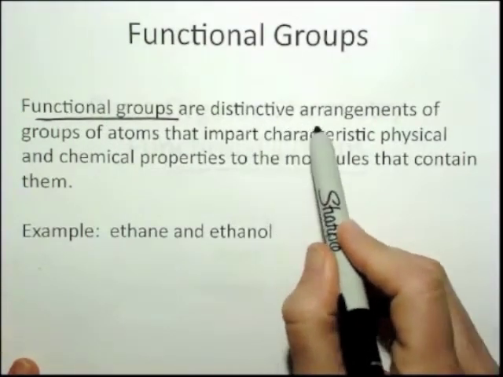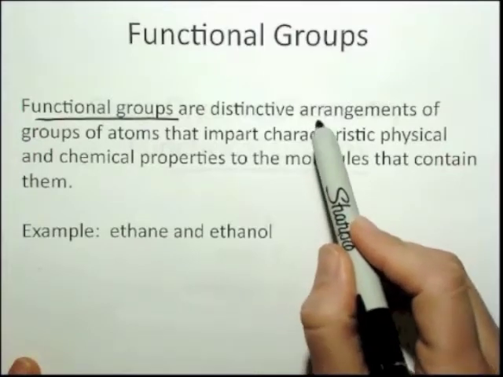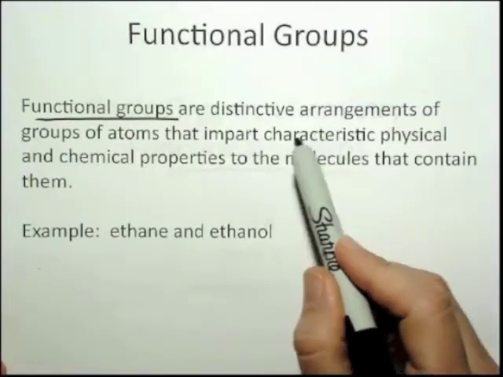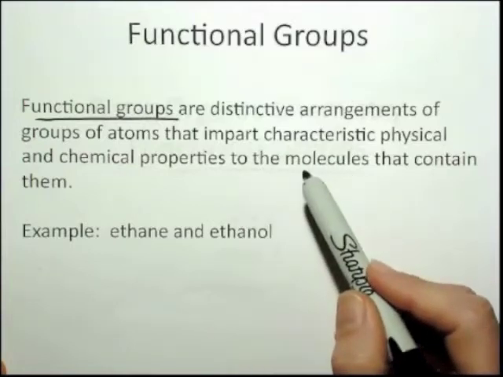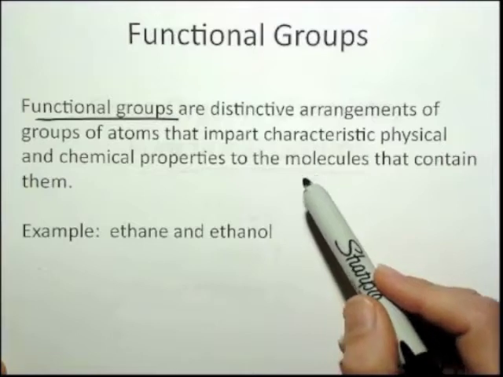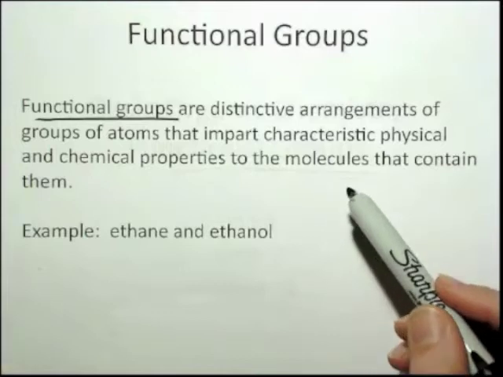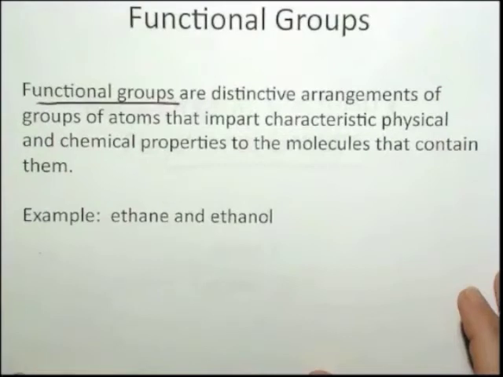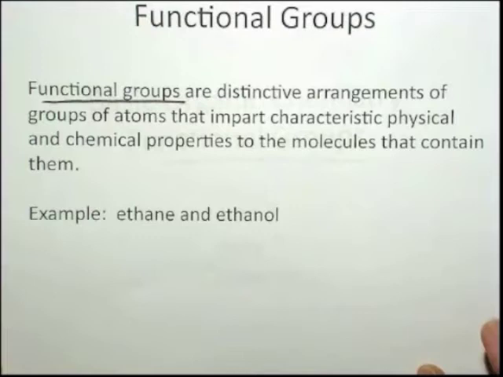oxygen, how oxygen might be bound to the hydrocarbon with a double bond, or just as a single bond with a hydrogen, or with a double bond and another oxygen. These different arrangements of groups of atoms, oxygen containing or nitrogen containing, give particular characteristic physical properties that change the simple alkane into a more interesting molecule, and allow the organic chemist to more easily build molecules by combining functional groups.